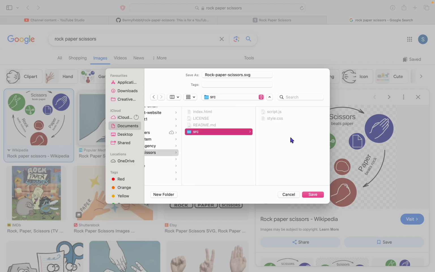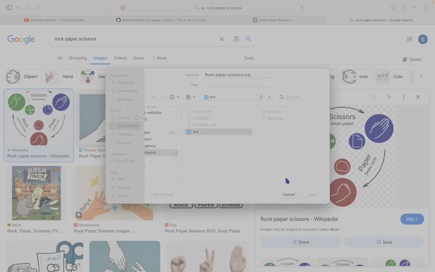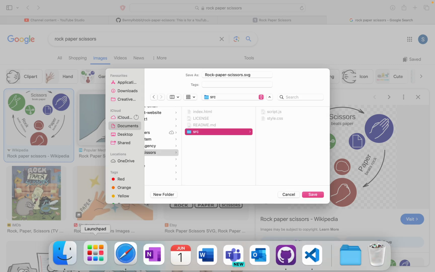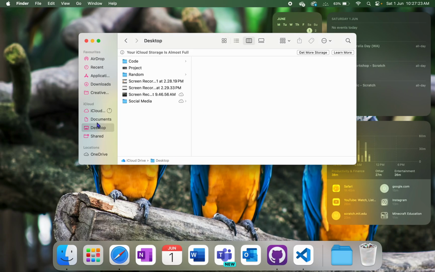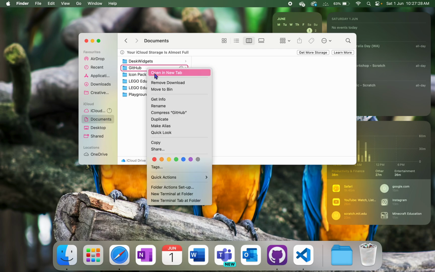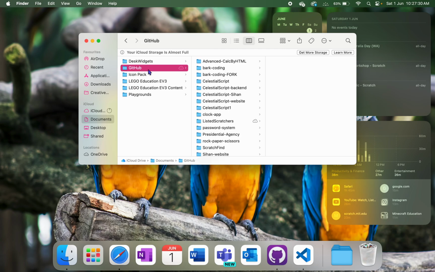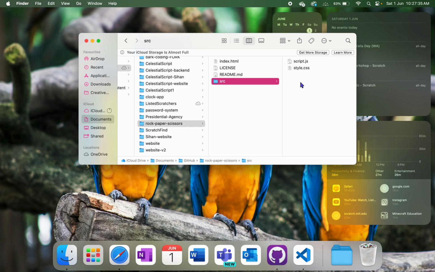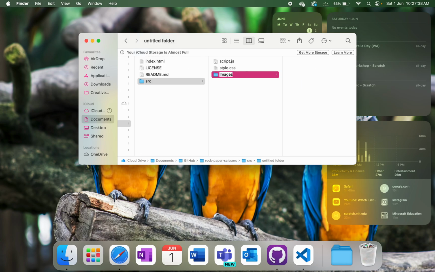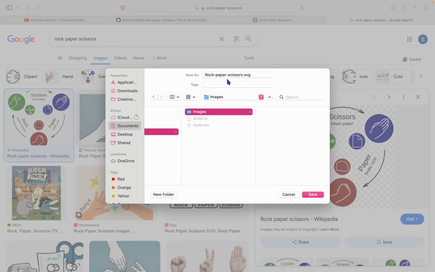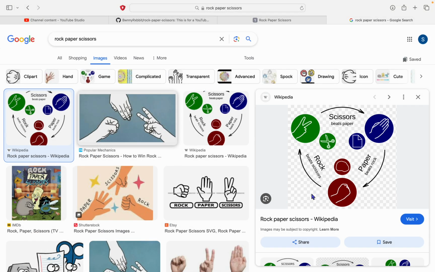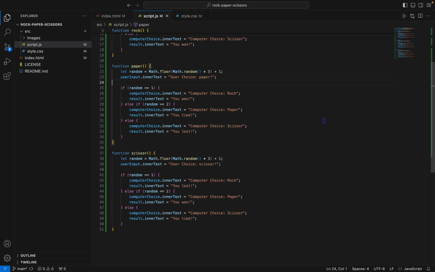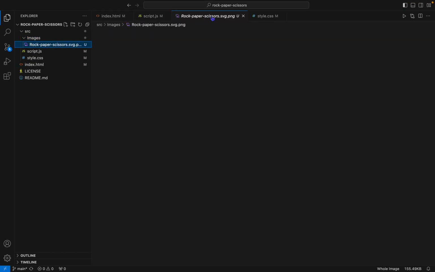In here, let's make a new folder. Let's do it outside of this, so we can actually do it. So Documents, GitHub, find the one you made, and inside here let's make a new one called images, where we'll put all the images. Now we'll save this image in here like that. Now if we go over to this, we should see the image up here. There.